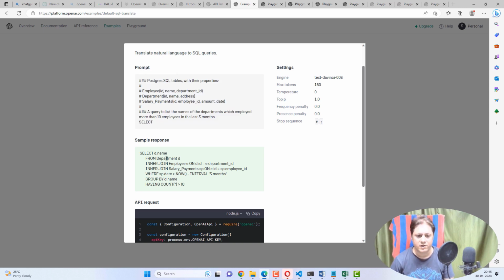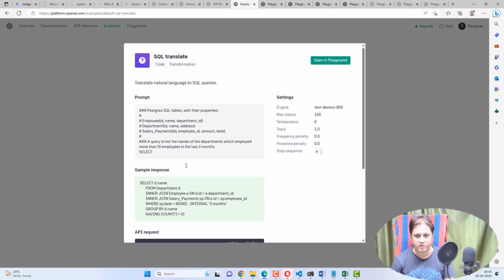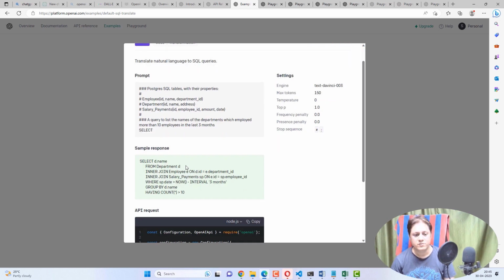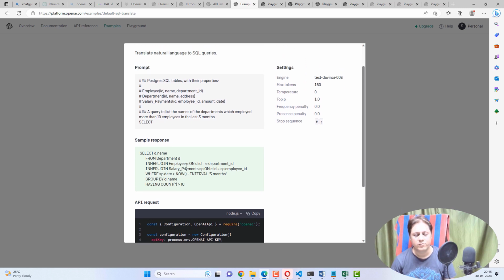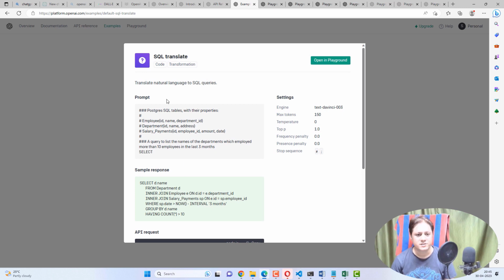Based on that correct table name, it will write correct joins, and give you the SQL statement. So this is very important for the developers who are confused about what query to write and what not to write. If there is an error or something, they can utilize this use case also. Let's move on to the next step.